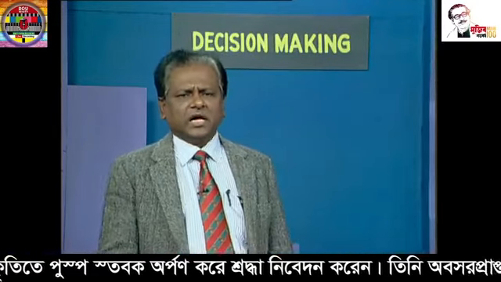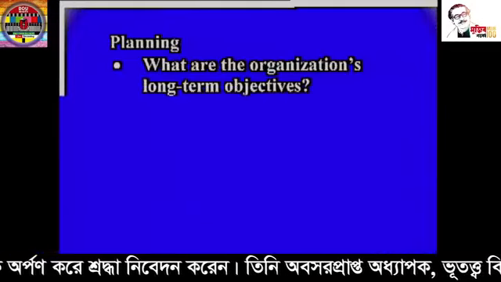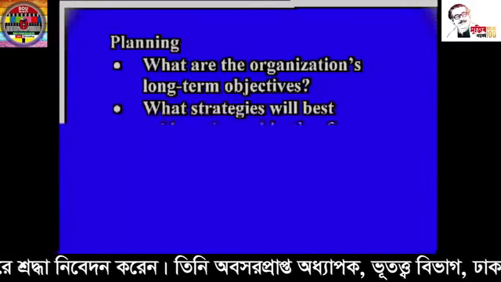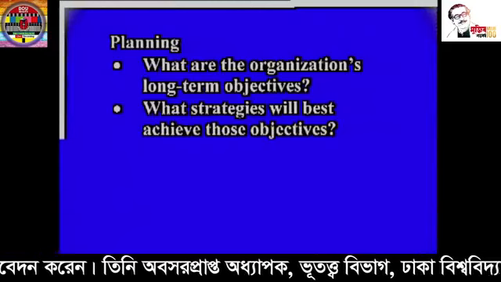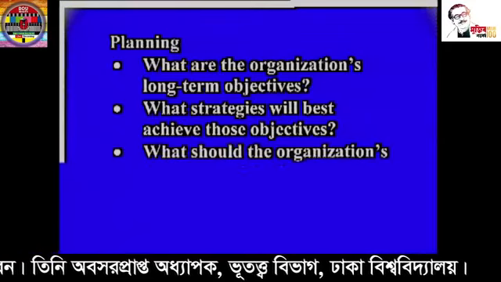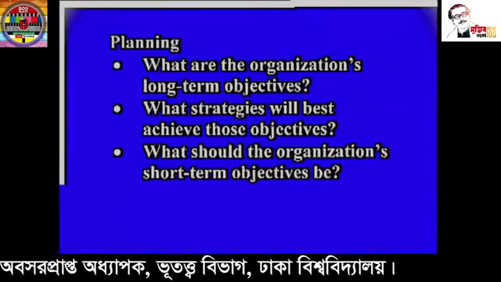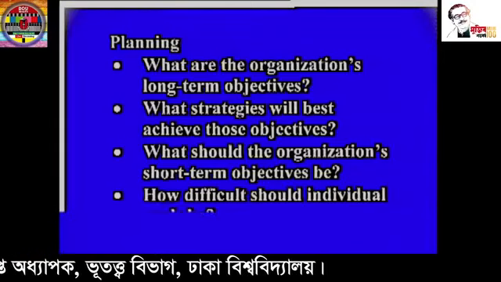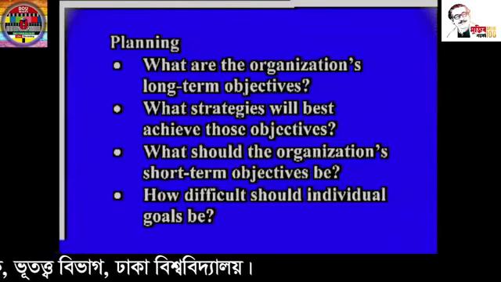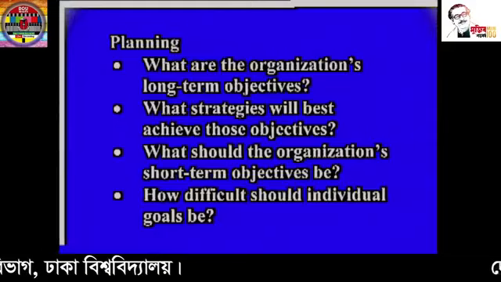The questions are: what are the organization's long-term objectives? What strategies will best achieve those objectives? What should the organization's short-term objectives be? And how difficult should individual goals be?